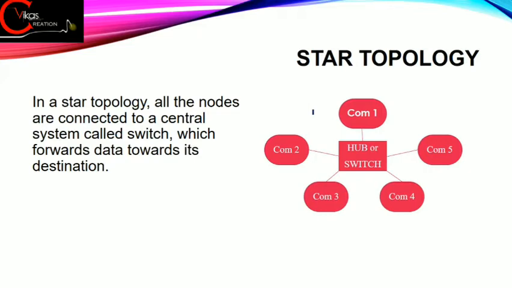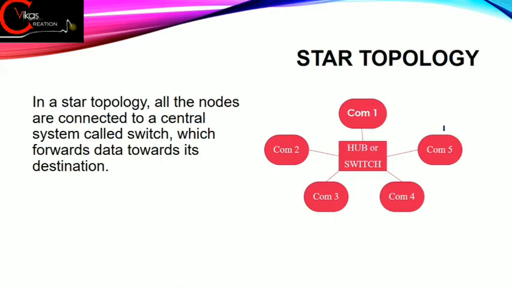Fine. Well, now let's read. In a star topology, all the nodes are connected to a central system called a switch. It can be a hub or switch, which forwards data towards its destination. So what generally happens, we just have to send our data from the computer to the hub or switch, and then the hub or switch can easily pass on the data to the other computers.